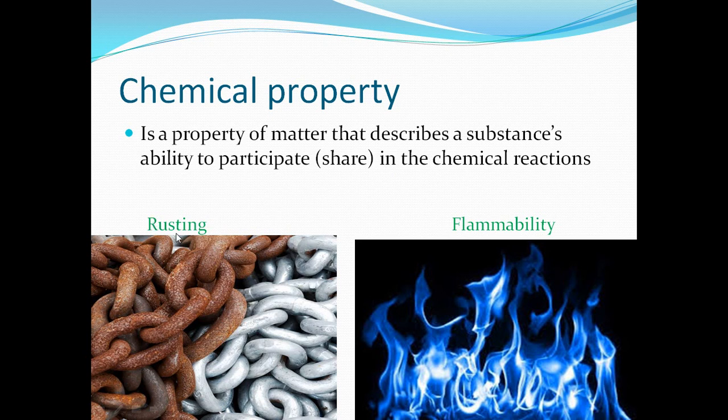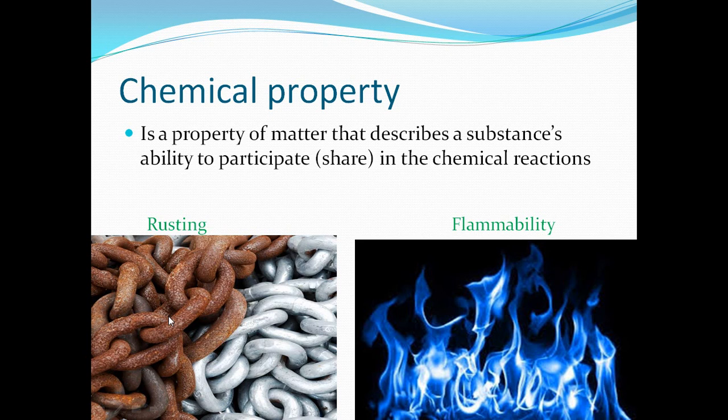Simply like rusting. If you have the iron nail, can you remember the iron nails? Yes, it's colored like this. After 1 month, 2 months, and so on, it will change to be brown, reddish brown. Why? Because it reacted with the oxygen in the atmosphere in the presence of water vapor to produce a new substance. Is it still iron? Yes, it changed to be another substance. So the chemical reaction must produce a new substance.